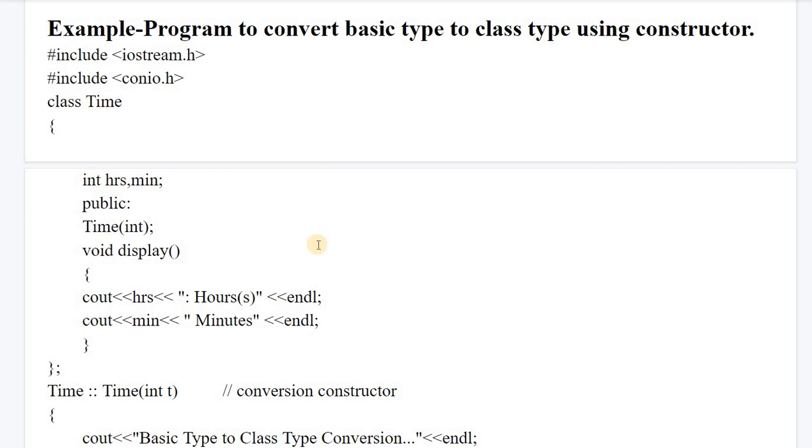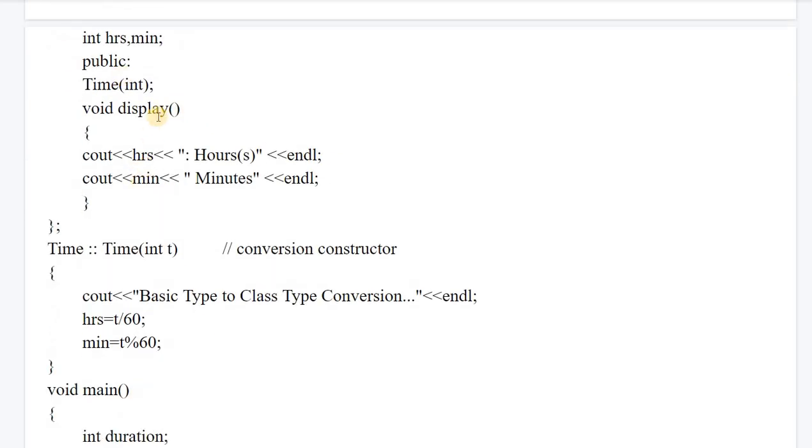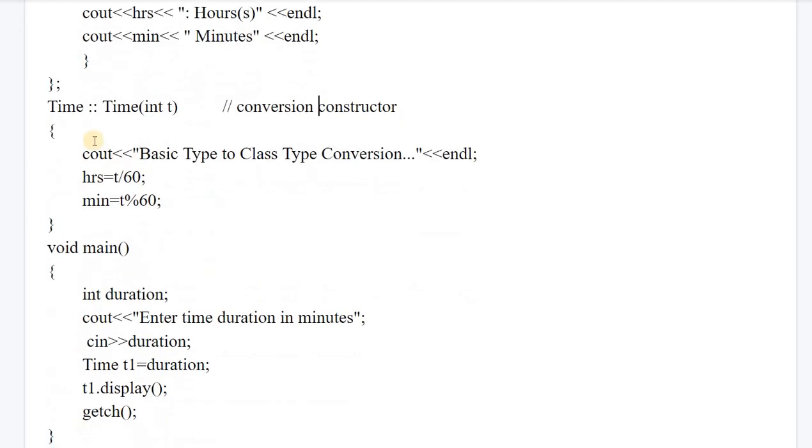Let us understand this with the help of an example. Here I have taken time, which is entered in hours and minutes. This is a display function. This is the conversion constructor, wherein we have to pass one basic or built-in data type which we want to convert into a user-defined data type. That's why we have taken a constructor. There is no return type present in this constructor, and this is the rule of writing a conversion constructor.